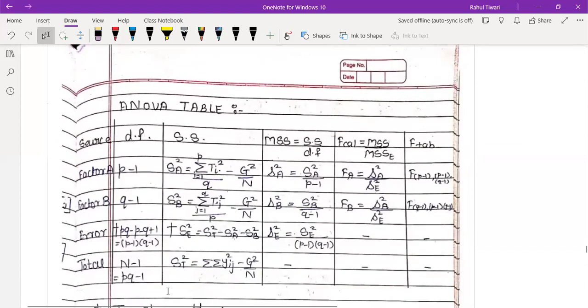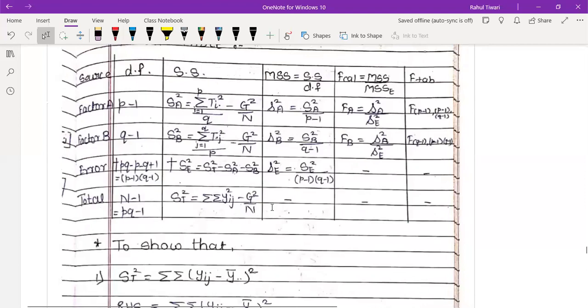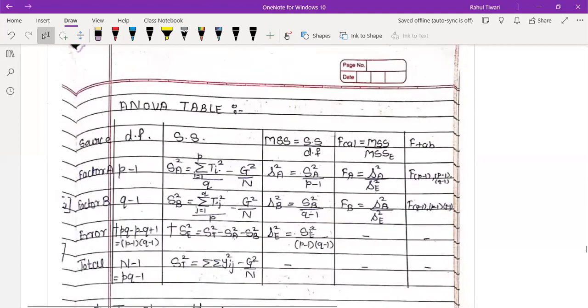And then based on that, you can create an ANOVA table. So factor A, can you look at here? P minus 1, Q minus 1. You have these expressions. The whole thing is going to be the same. जो आपने one-way ANOVA में किया वही आपको यहाँ पर भी करना है. Okay. Any question so far here?